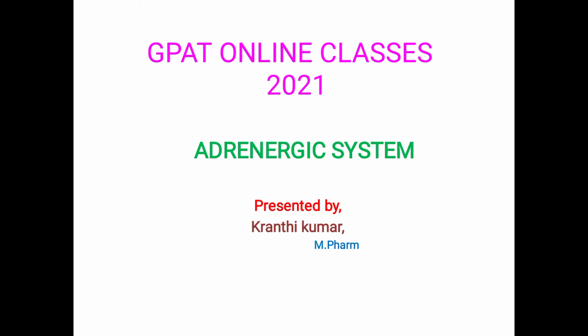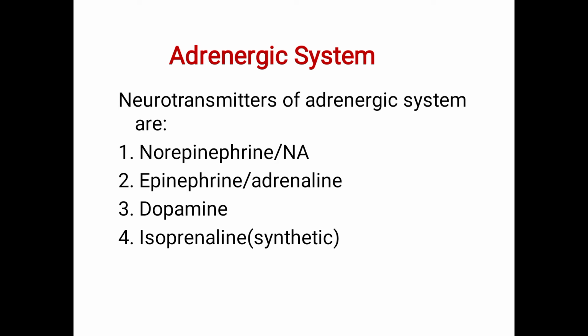Today we are going to discuss about adrenergic system. The neurotransmitters of adrenergic system are norepinephrine, or it is also called as noradrenaline, epinephrine or adrenaline, dopamine, and isoprenaline.